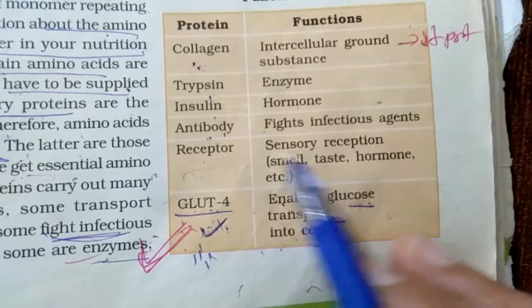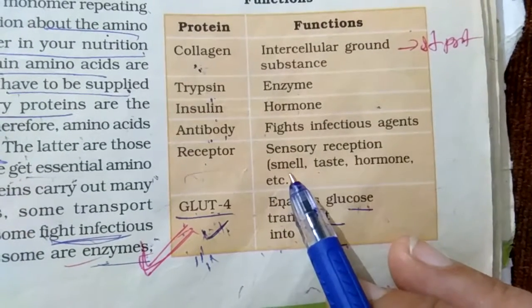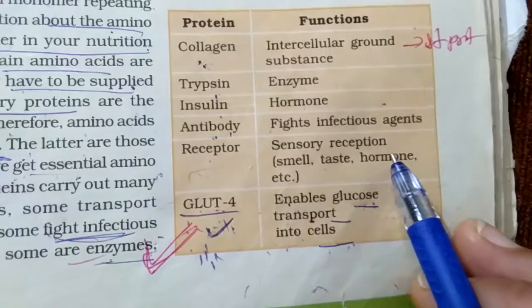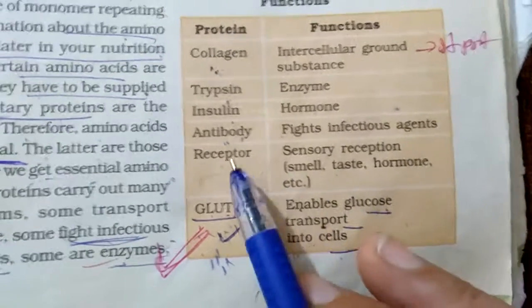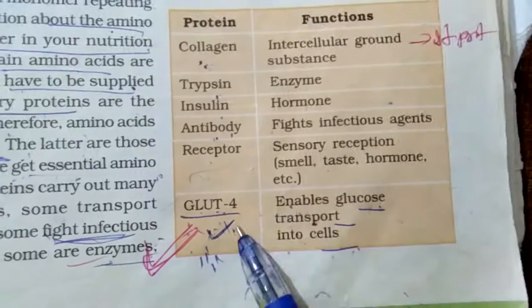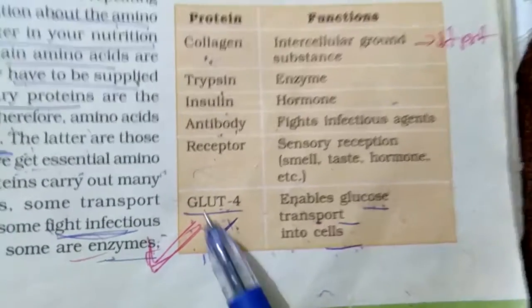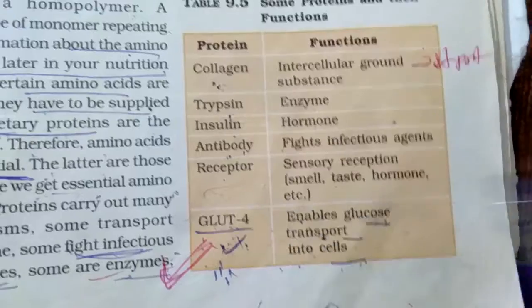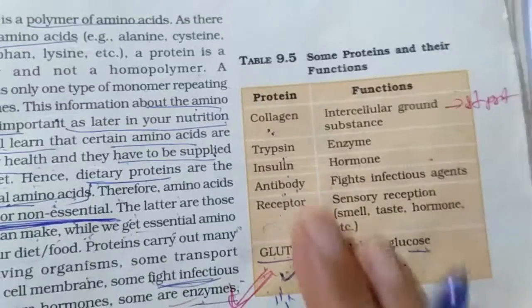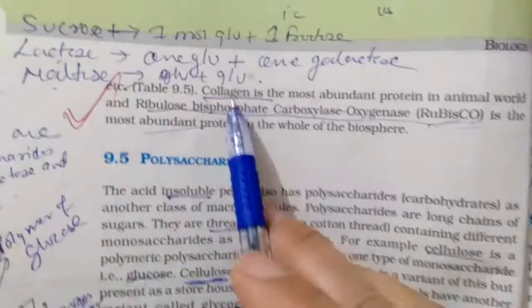Various receptors in our body, whether receptors of smell, of taste, or of a hormone, are all proteinaceous in nature. And one more enables glucose transport into the cell, that is the GLUT4 protein. Very few are given here, but many others are also useful in our body.